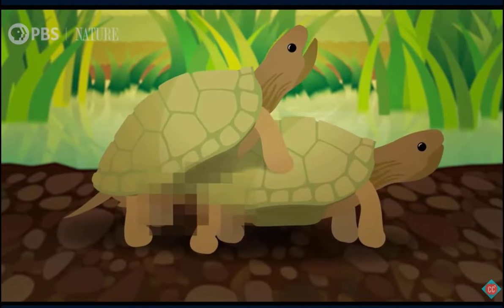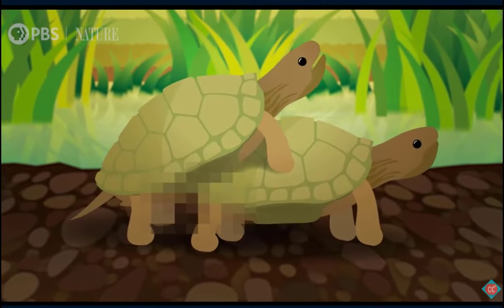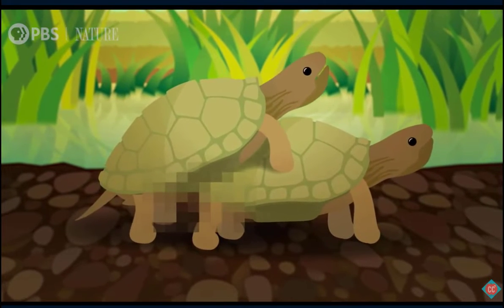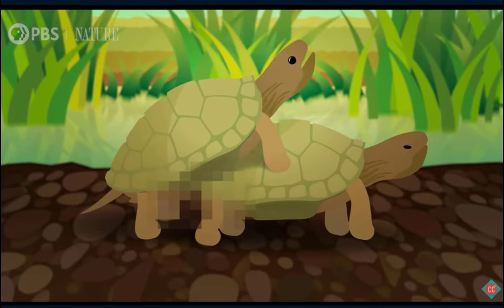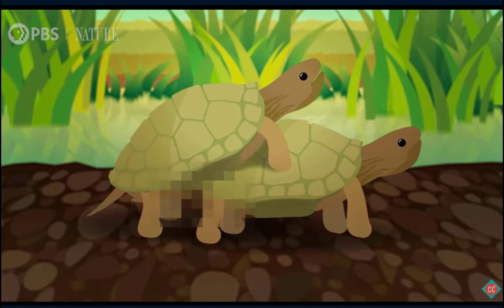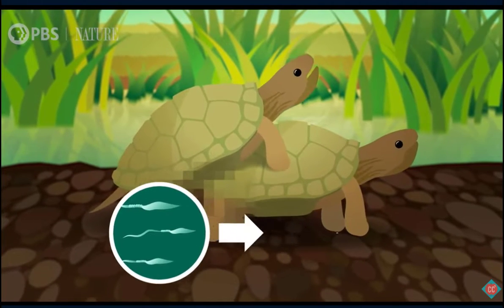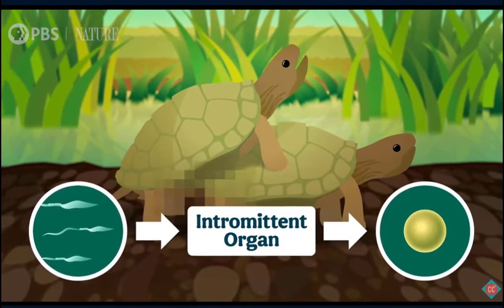Once animals needed to mate on land, many evolved a system where the gametes meet inside one of the individuals, since they couldn't count on their gametes floating in water anymore, which requires the animal producing the low investment gamete, like sperm, to have an intromittent organ to deliver those gametes.